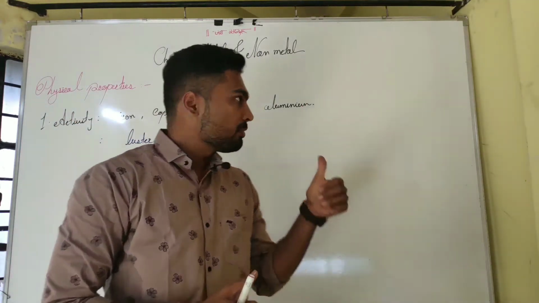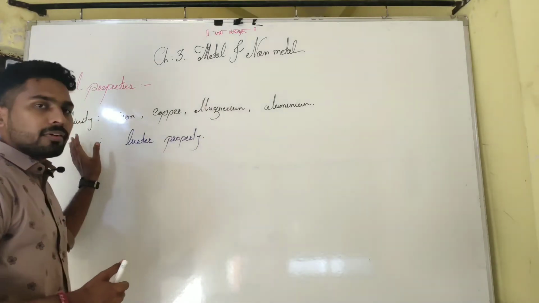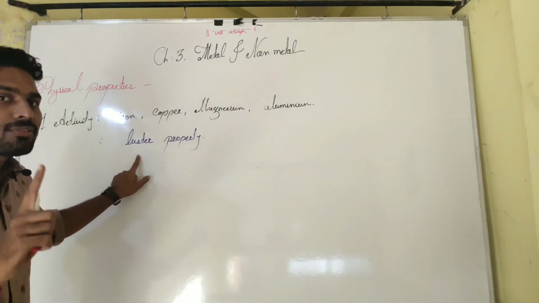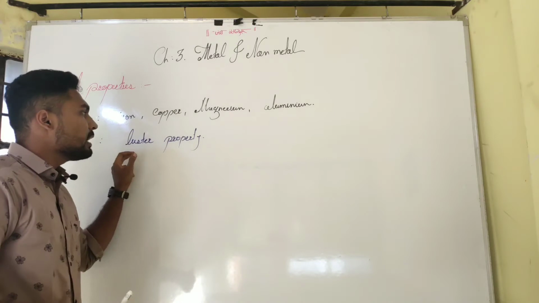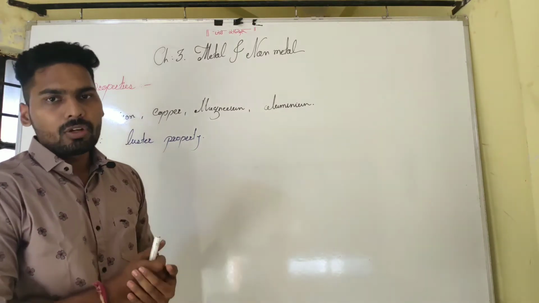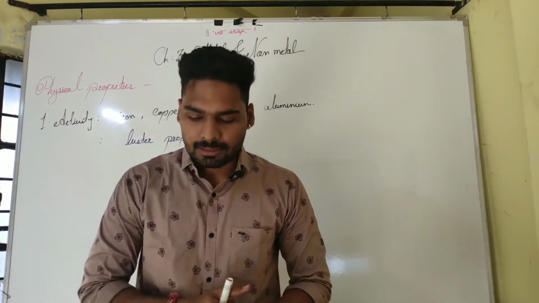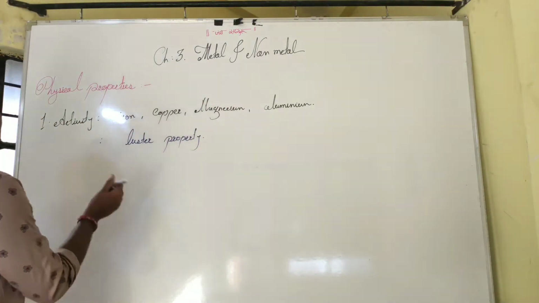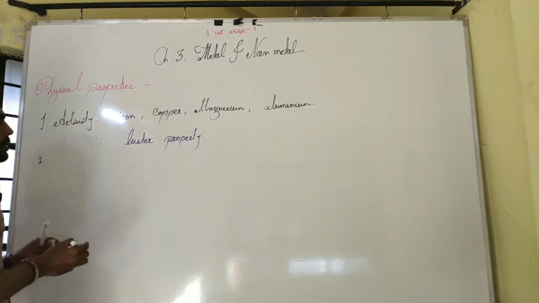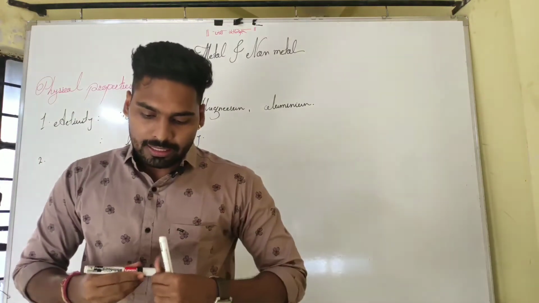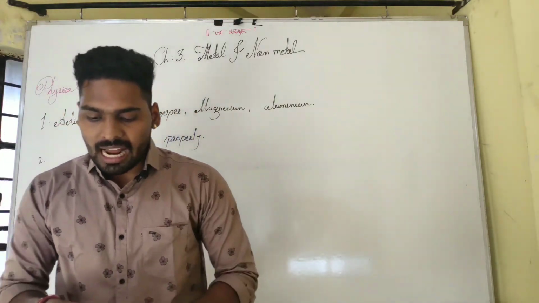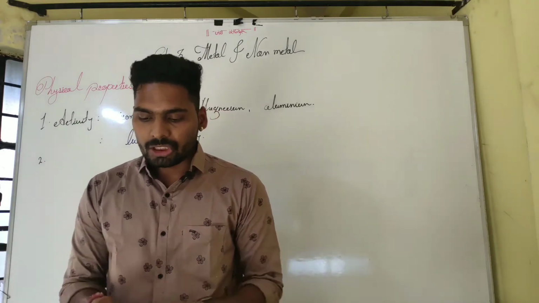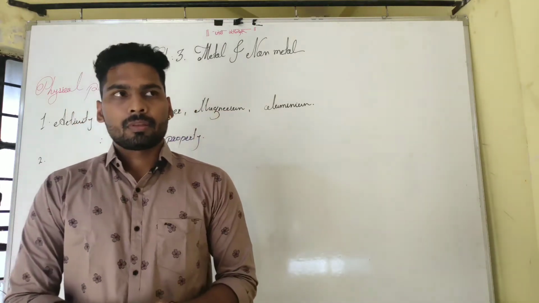So let us learn the next activity. In the first activity we learned the first physical property, that metals have luster, a shiny surface. Then next we learn Activity 2. In Activity 2, what we have to do is try to cut an iron nail, aluminium and magnesium with a knife.